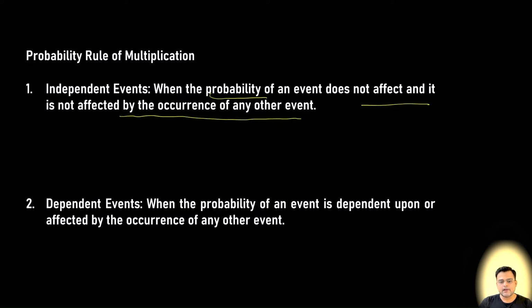And what are dependent events? Dependent events are when the probability of an event is dependent upon or affected by the occurrence of another event. So when the two events are affected by each other, then they are dependent events, or else they are independent events. And in both the cases, we have joint and conditional probability.